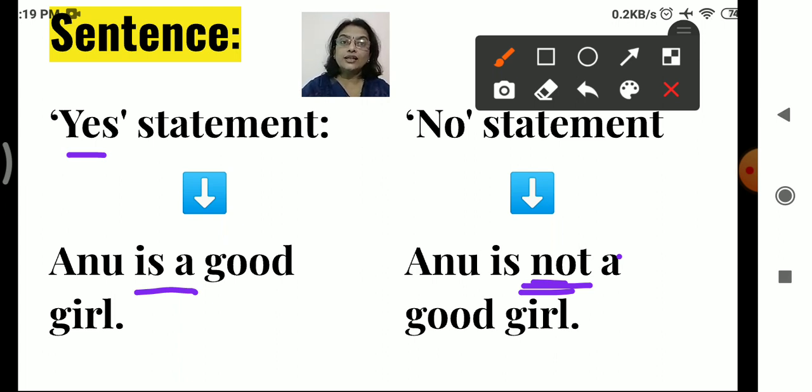Okay, and the only thing you have to keep in mind, when no is there, like Anu is not a good girl. Okay, no, not, neither, never. Okay, these are called negative words. So they are used in no statement. So just keep in mind, whenever no statement is there, you have to add the forms of no. No, not, none, neither. Follow? Okay, now let's move ahead now.